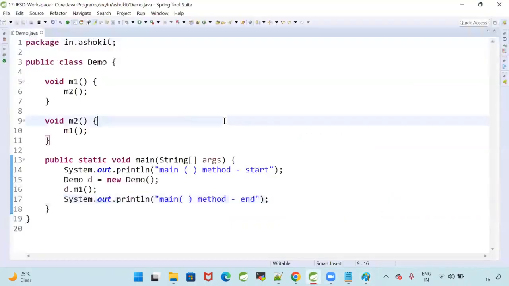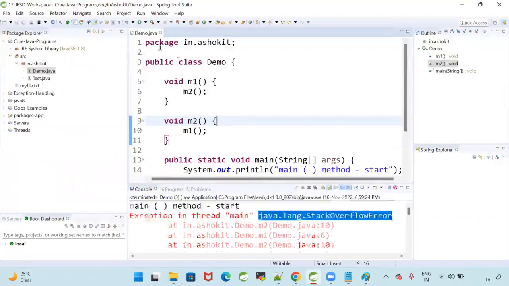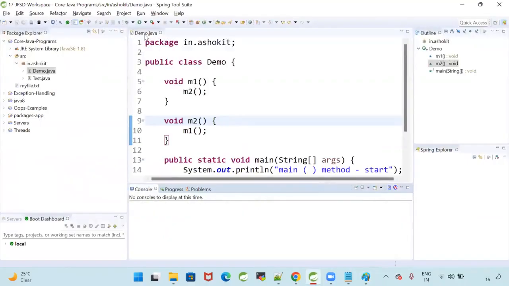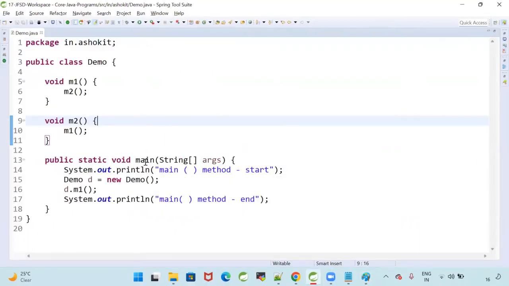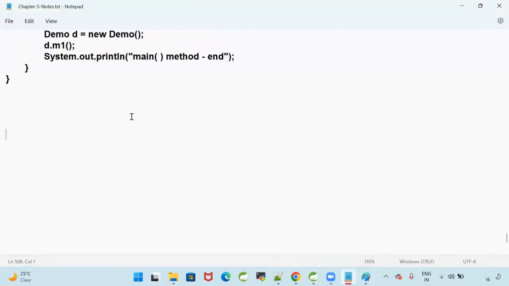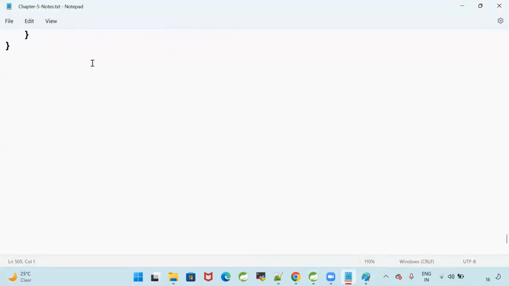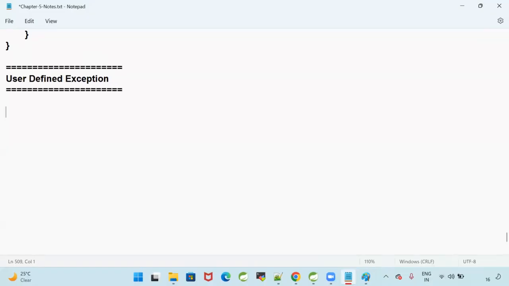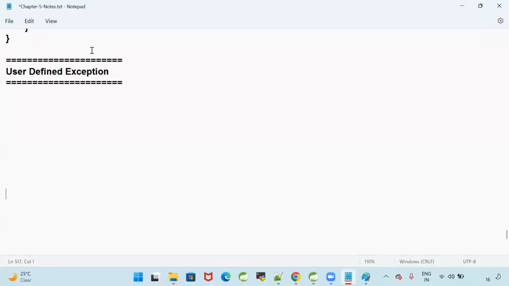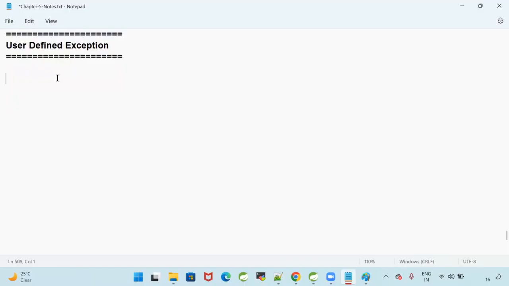Now, in some scenarios in the project, I want to create my own exception. So that is called user defined exception. What is that called, guys? User defined exception. What is the meaning of user defined exceptions? Come on, guys.